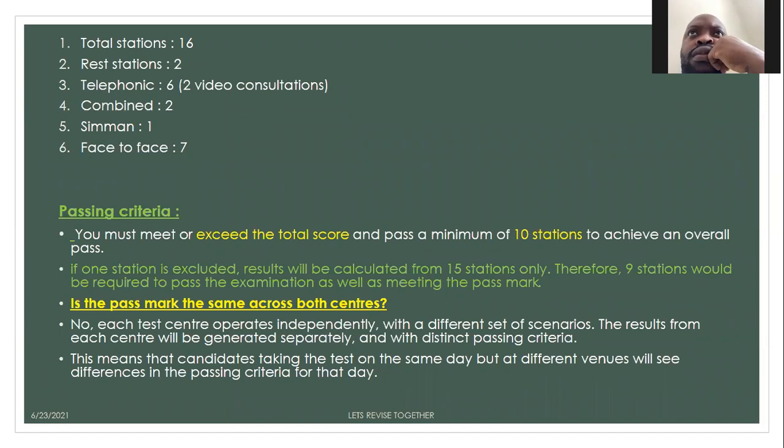So if one station has a passing score of 100 on one side, in the other station, in the other center, it might be 91, 92. So it works differently. You should not be worried about the second center. You will be marked according to your own center in which you are having the exam. If you are at a different venue, then your marking criteria will be different for that day.